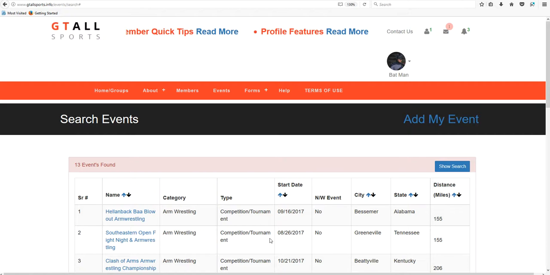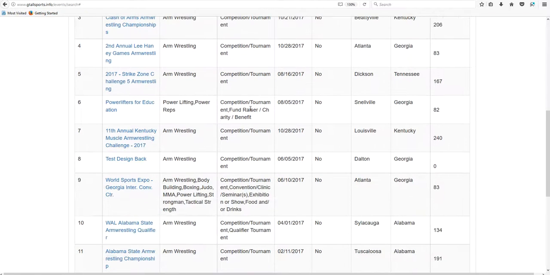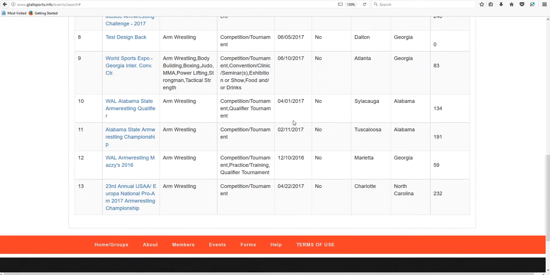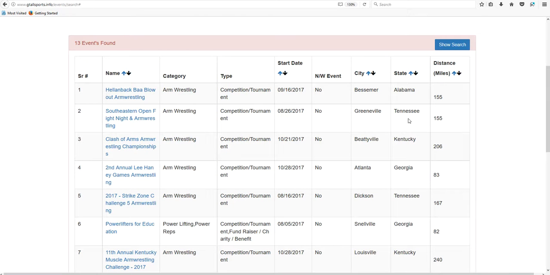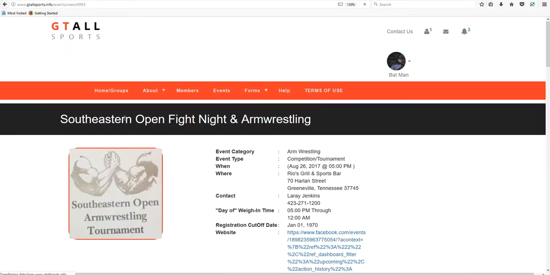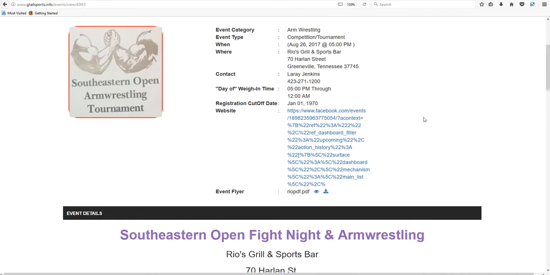And on the search, you will see that there's 13 events found. And it will give a actual distance column. It will tell you if it's Alabama. It will tell you what the categories are and so forth. And if you wish to bring anything up, you can actually click on the actual event and you can actually see information.